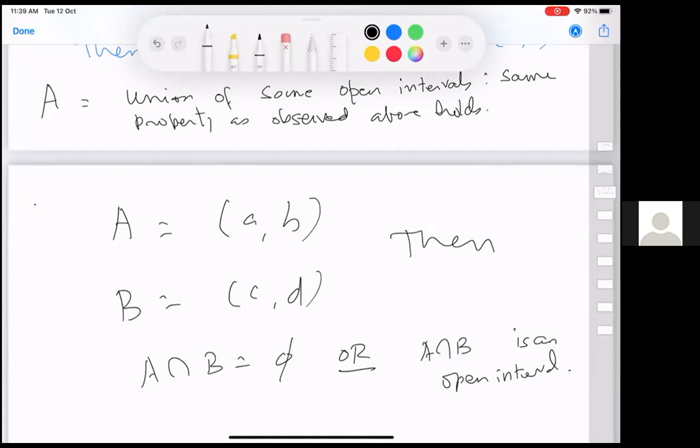And if B is less than or equal to C, you can show that the intersection is empty.